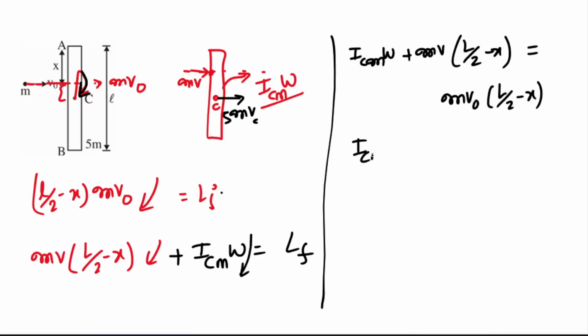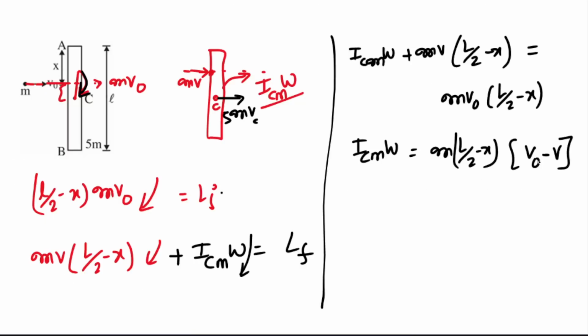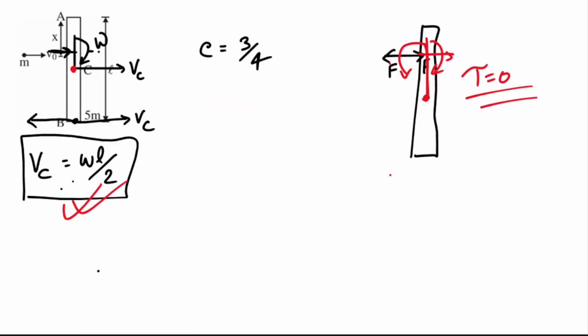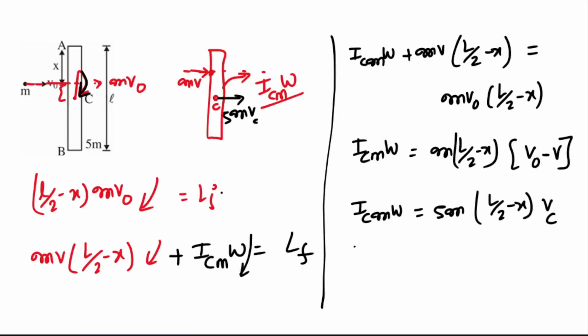Now ICM omega is equal to how much? ICM omega into L by 2 minus x is going to be equal to v naught minus v. Now v naught minus v, if you look carefully from here, can be written as 5vc. So here you write ICM omega, this will become 5vc, so here I'm writing 5m times L by 2 minus x into vc. Further, omega can be written as what? From here we can write omega as 2vc by L. So omega is 2vc by L.